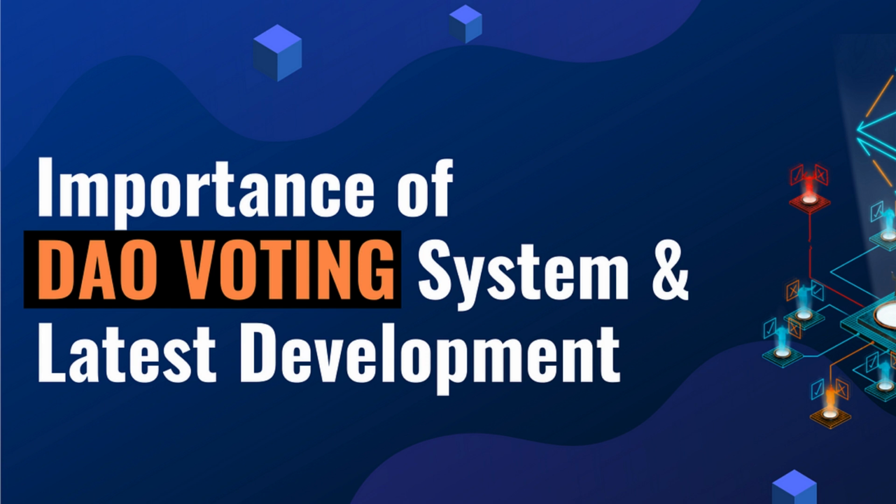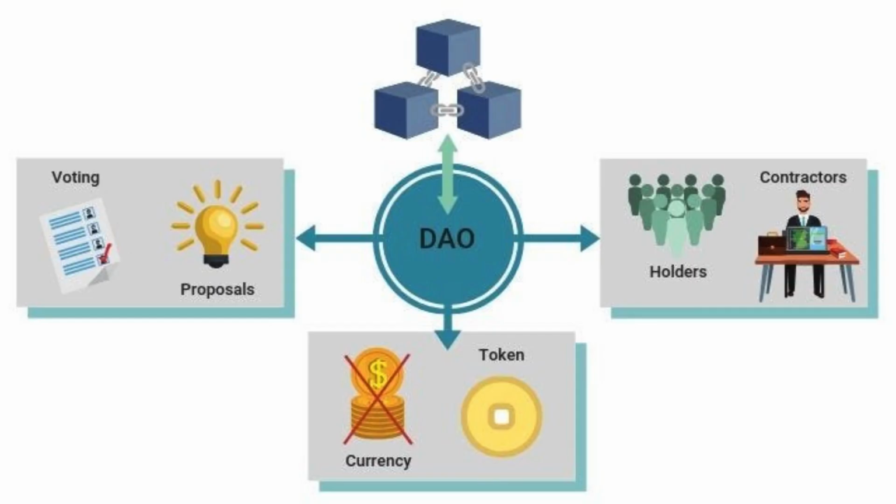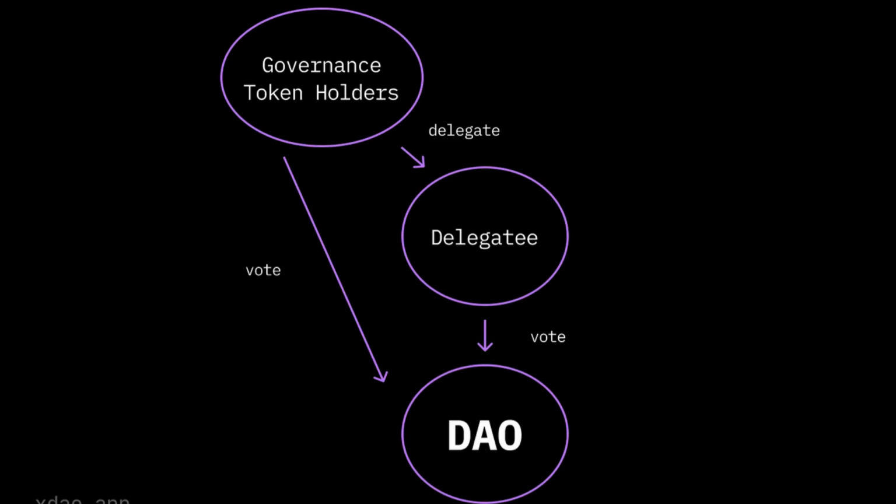3. How DAO governance tokens work. Token distribution. Governance tokens are distributed to participants based on factors such as contribution, staking, or token holdings. Voting proposals. DAO members submit proposals, which can include decisions related to protocol upgrades, funding allocations, or changes in governance parameters. Token voting. Holders of governance tokens cast votes in favor or against proposals. The outcome is determined by the majority of votes.